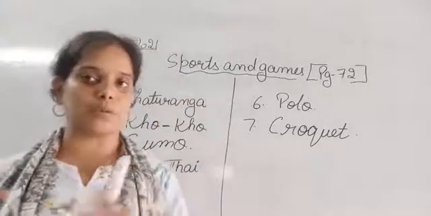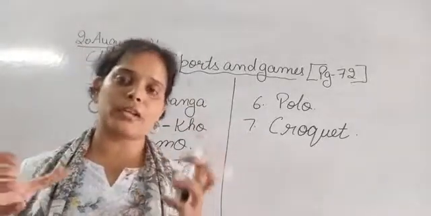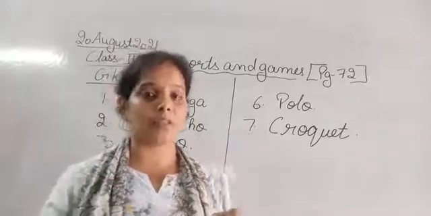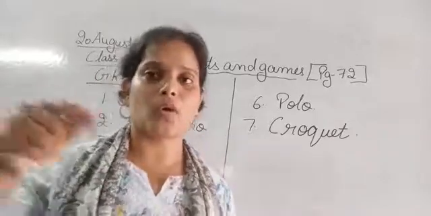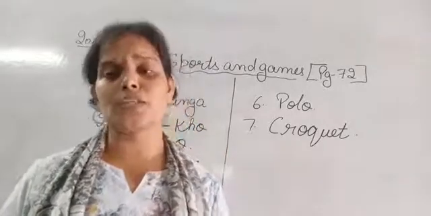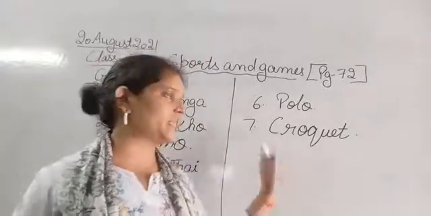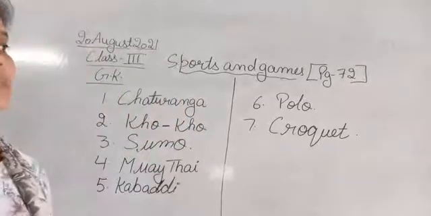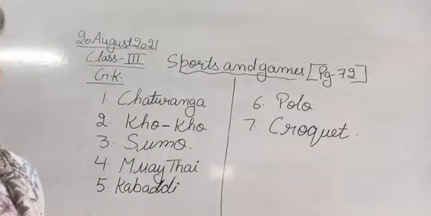So there are rings attached to the ground, a ball, and a wooden hammer. With the help of that hammer, one has to hit the ball, and then the ball has to pass through that ring while playing croquet. It basically started in London during the mid of the 18th century.